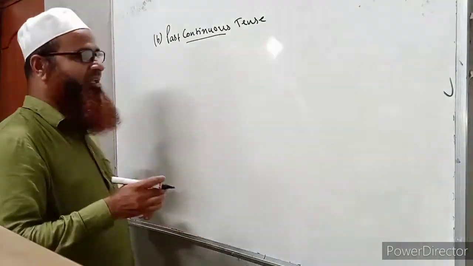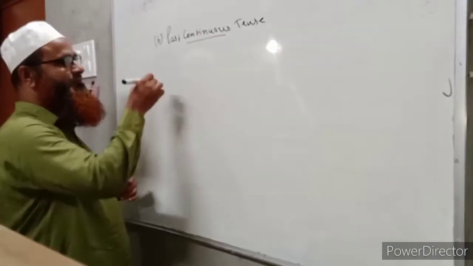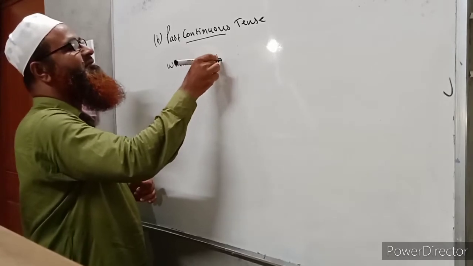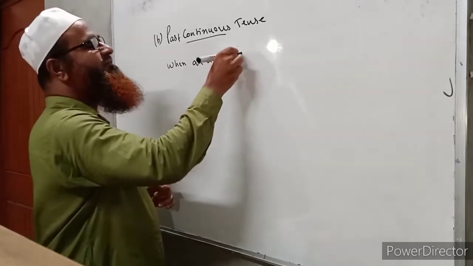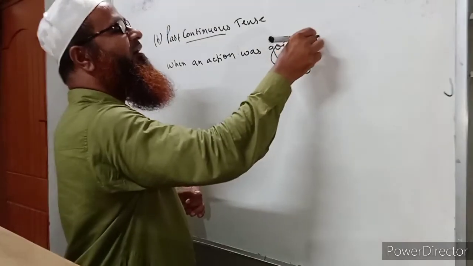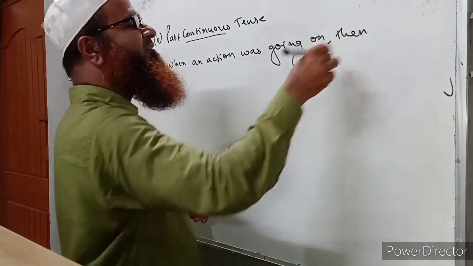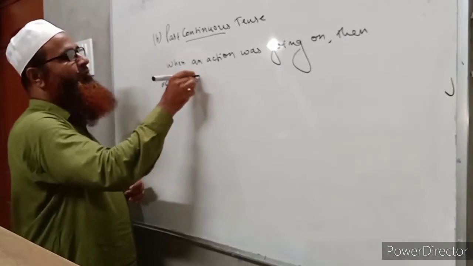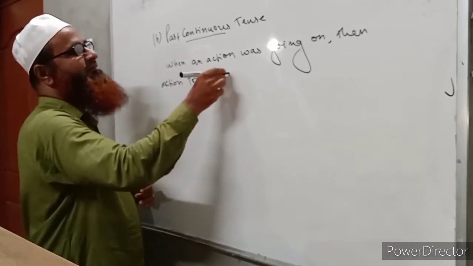Okay, the rule is: when an action was going on, then another action took place or occurred.